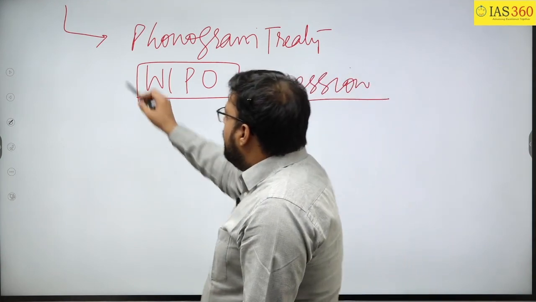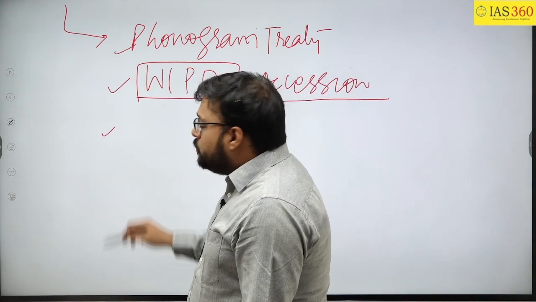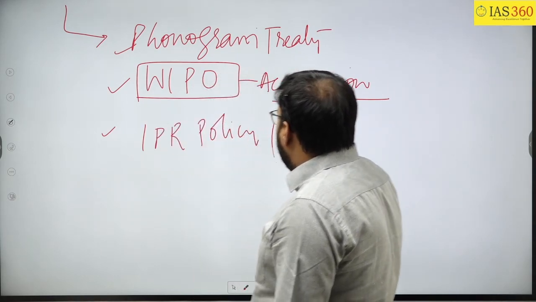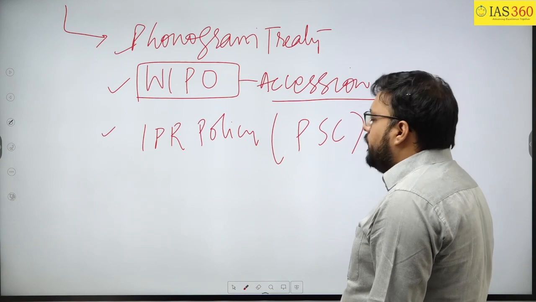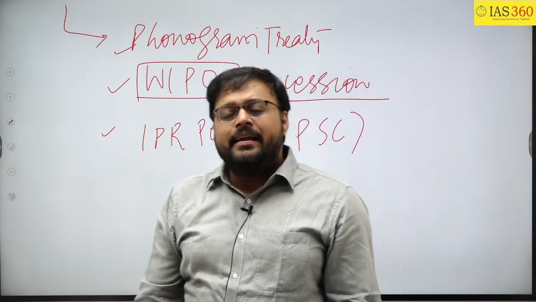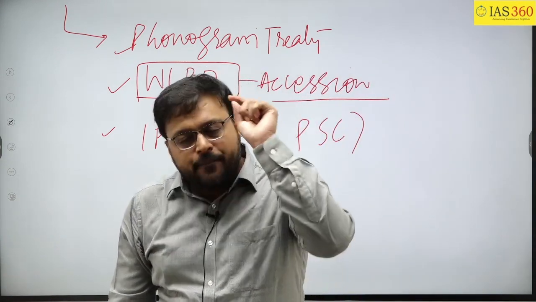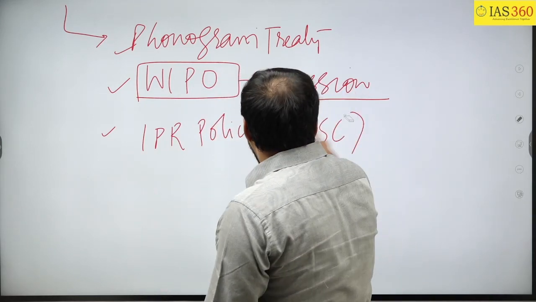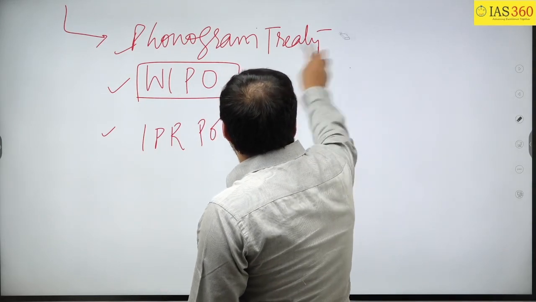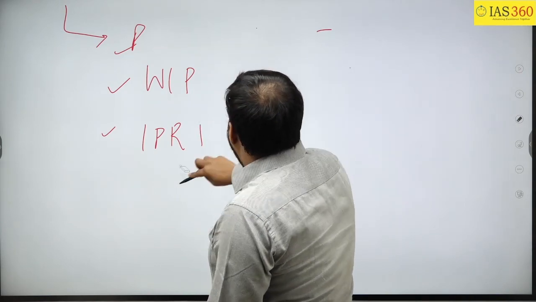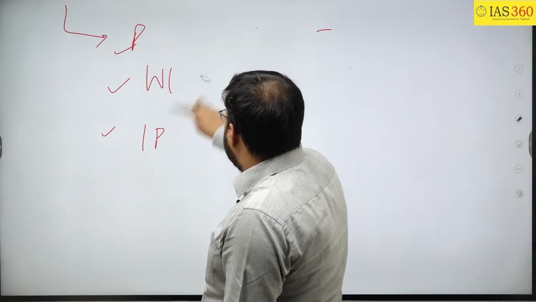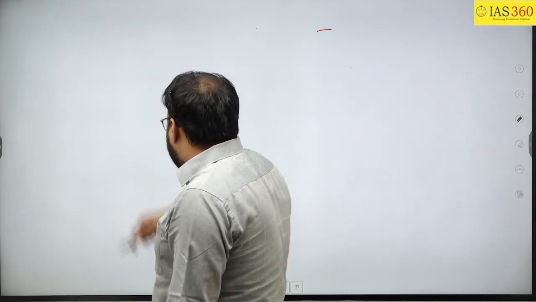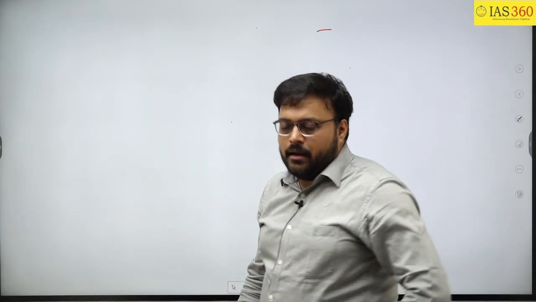Also, we have the IPR policy that is being reviewed by the Parliamentary Standing Committee. So no one can say that India is not TRIPS compliant. That is another thing that they are making an allegation. Clear? So we have completed these topics, which can be asked in your mains examination.